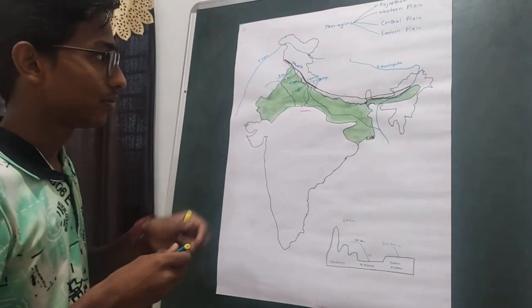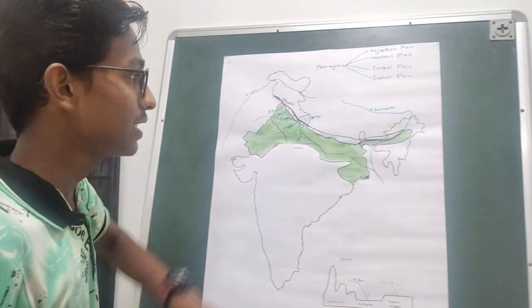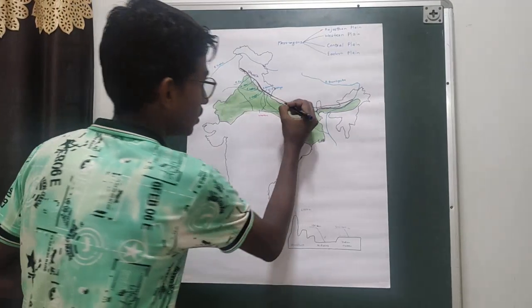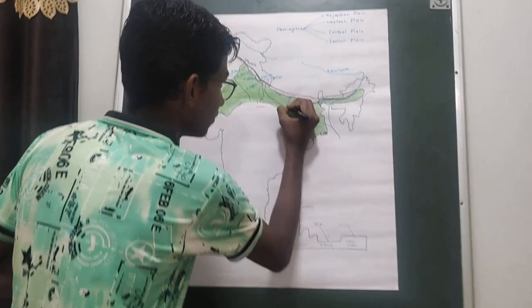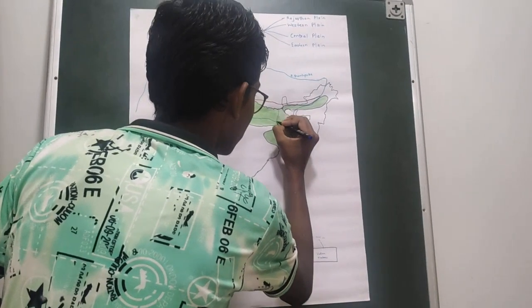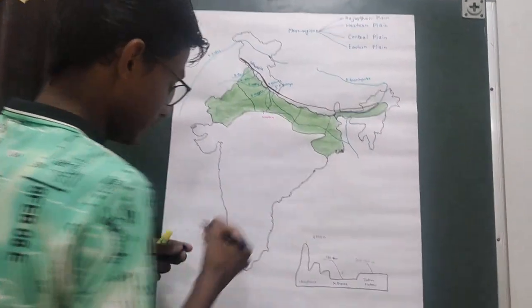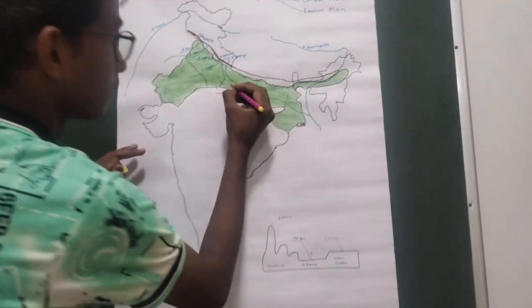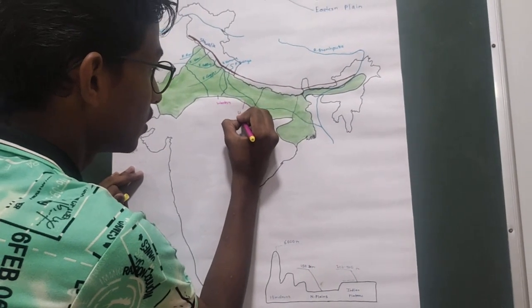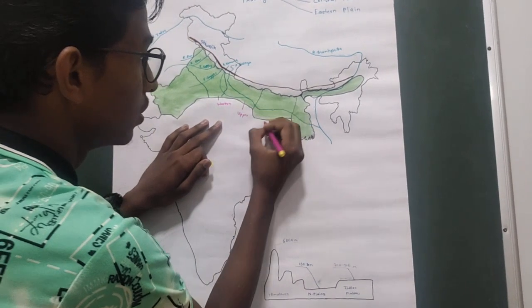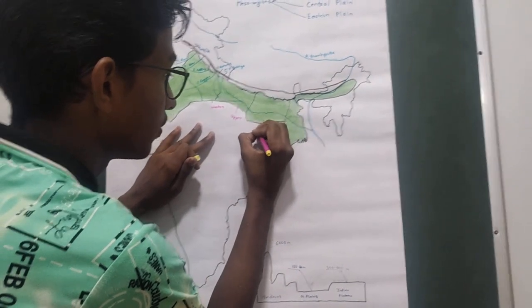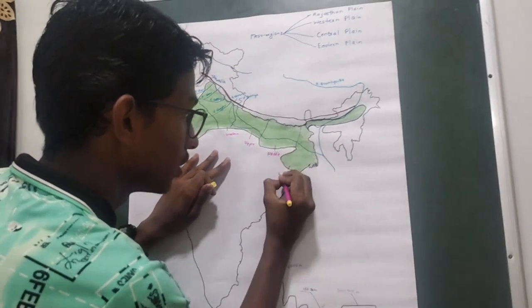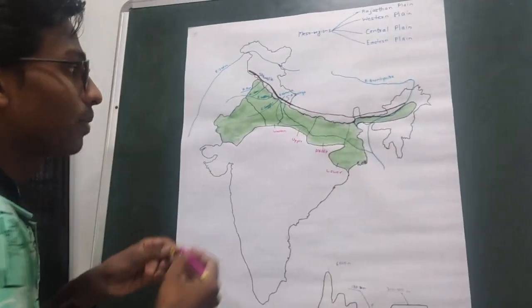The Central plain is divided into three different parts: the Upper Ganga plain, this part, the Middle Ganga plain, and this one is the Lower Ganga plain.